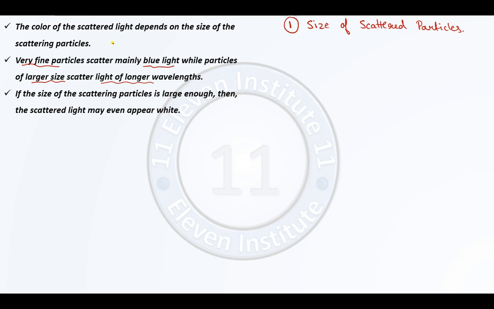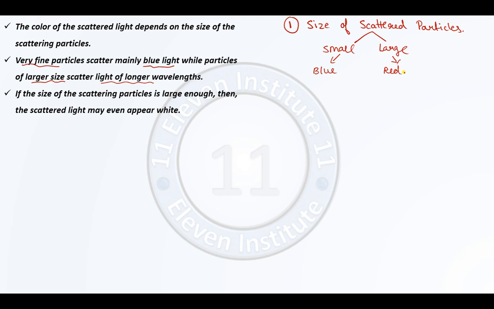So again, this same point gets repeated over here. If size of the scattered particles is very much small, they will scatter generally the light of blue color, and if the particle size is large, it will scatter generally light of longer wavelengths, which is generally red. And if the size of scattering particles is yet large, the scattered light may even appear white.